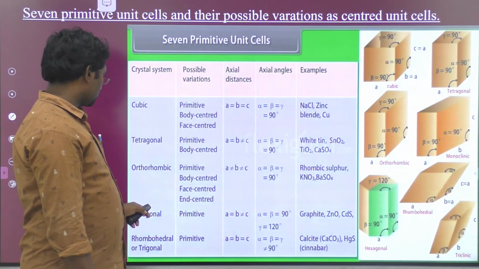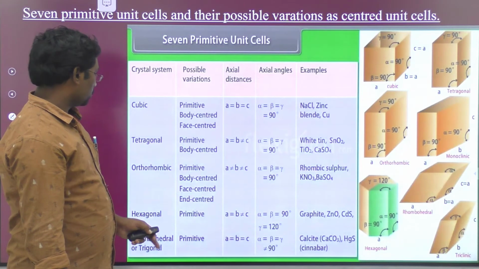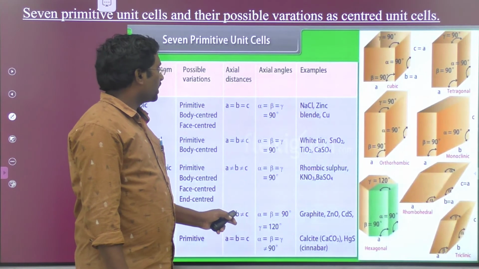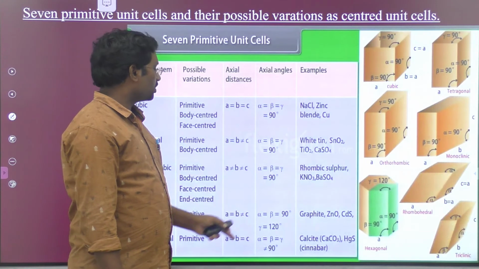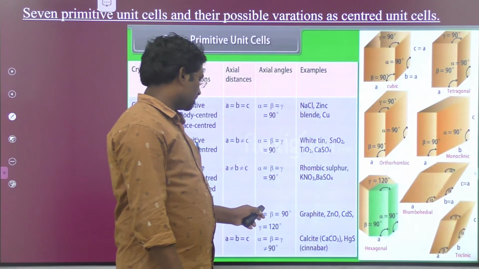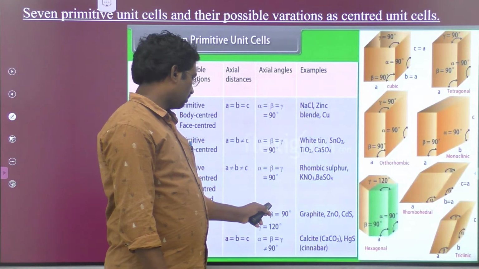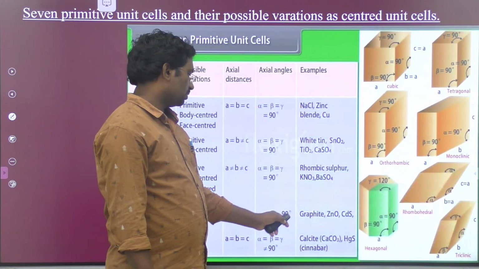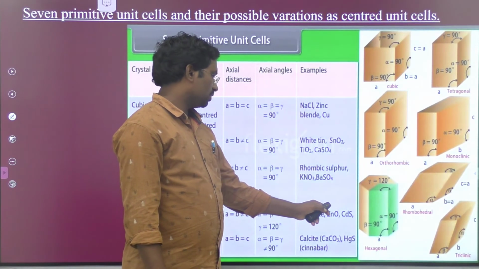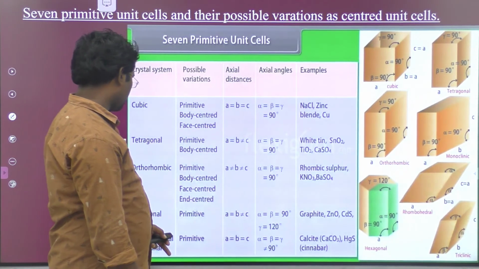And next crystal system, hexagonal. Possible variation: primitive. Axial distances a is equal to b not equal to c, axial angles alpha, beta 90, gamma 120. Examples: graphite, zinc oxide, cadmium sulfide.